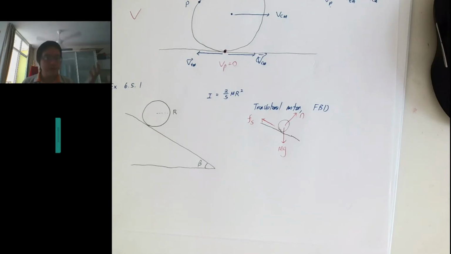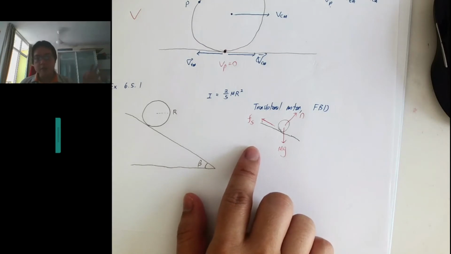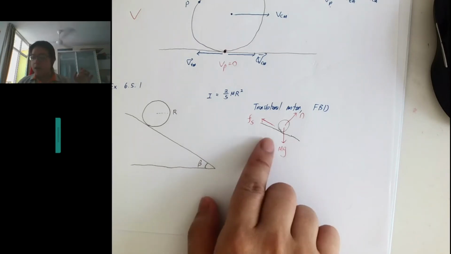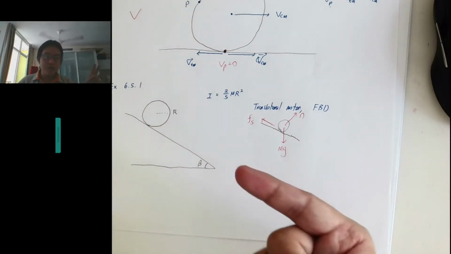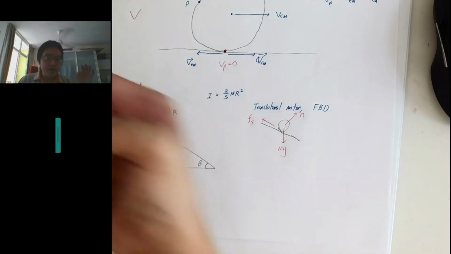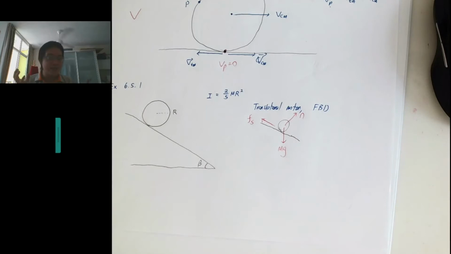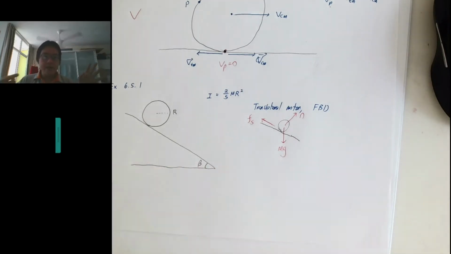Do you remember, right? When it comes to static friction, especially when solving rolling motion, we know it's along the surface, definitely. You can choose whether to draw it here or here. So how do you decide which direction to put? Here is the nice thing about Newton's law: as long as you get the parallel direction, it's fine.